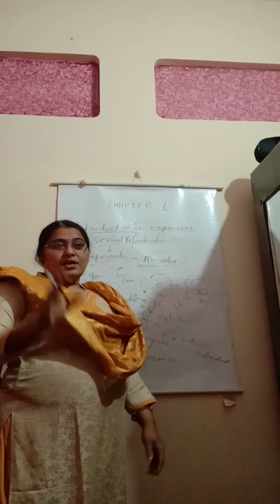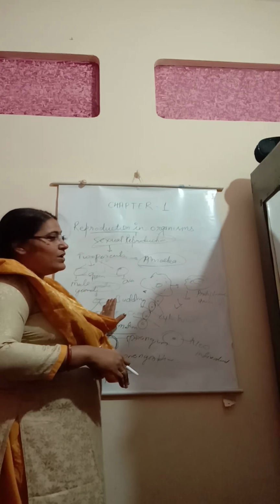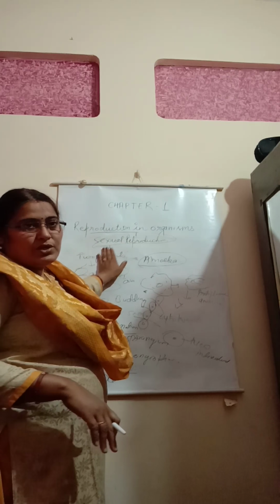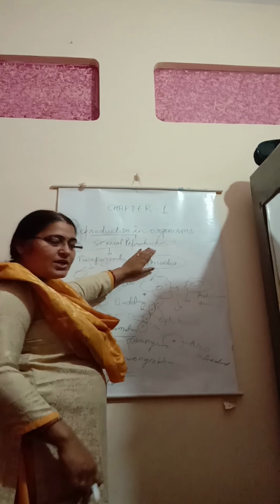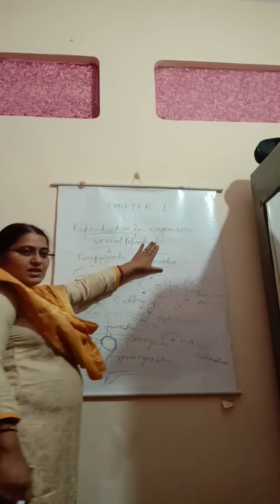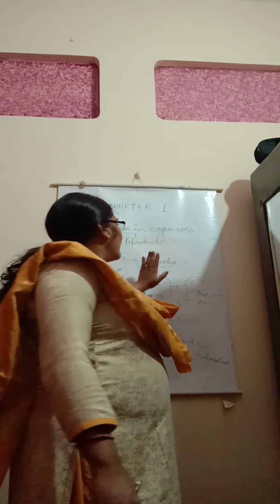So students, we have dealt with the types of reproduction, the asexual reproduction and the sexual reproduction, and later on we will study the various other topics of the chapter.